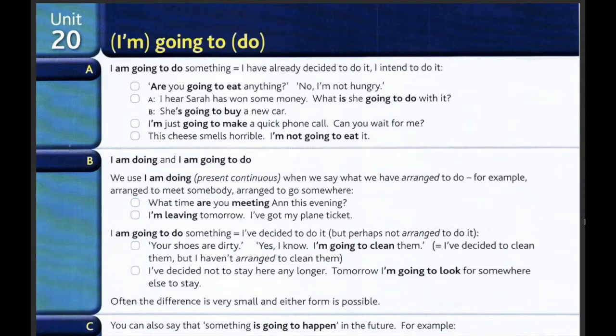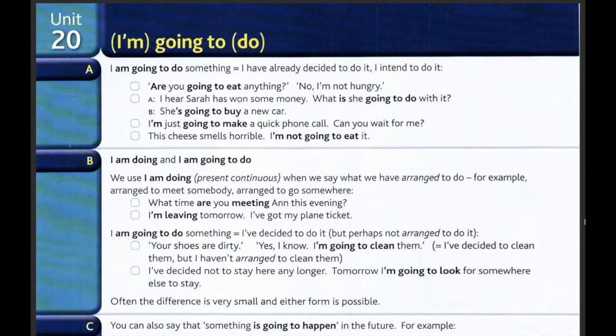Unit 20. I'm going to do. Section A. I am going to do something means I have already decided to do it. I intend to do it. For example, are you going to eat anything? No, I'm not hungry. I hear Sarah has won some money. What is she going to do with it? She's going to buy a new car.